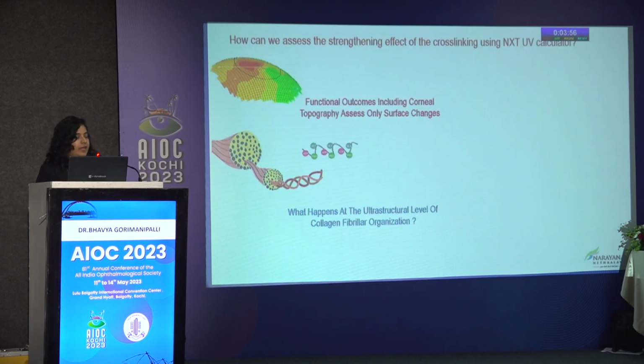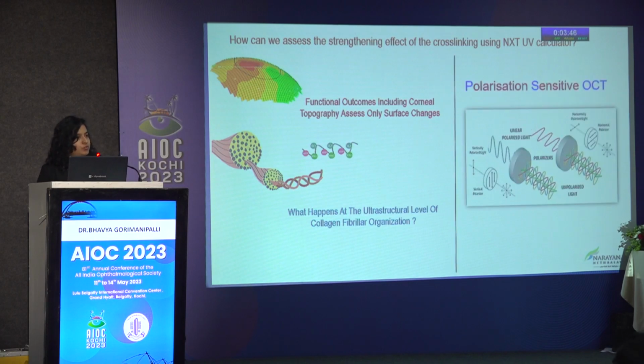We have put forward this technique before, but what I'm trying to address in this study is to show the outcomes not just with topography, which only assesses surface changes, but to show the effectivity of this NXT UVA calculator based technique by looking at the collagen fibril orientation.